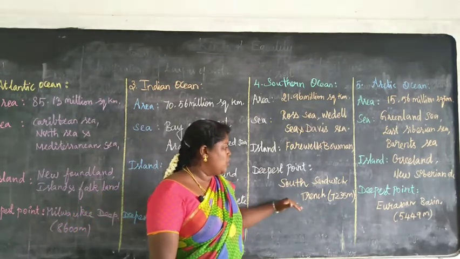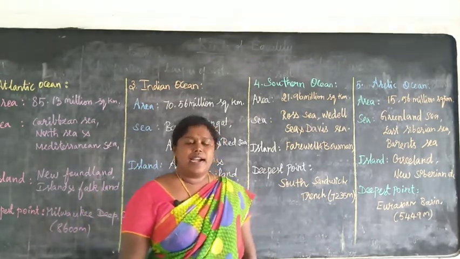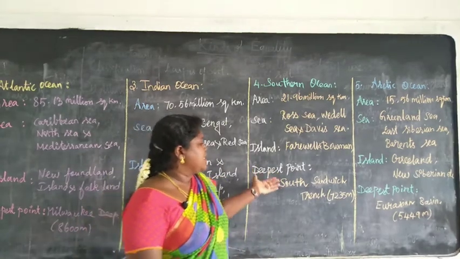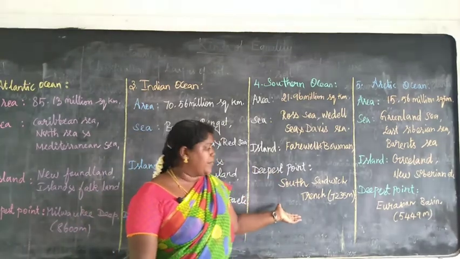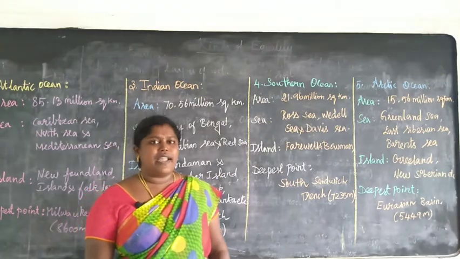The South Sandwich Trench is the deepest point in this Southern Ocean. It has a depth of 7,235 meters.